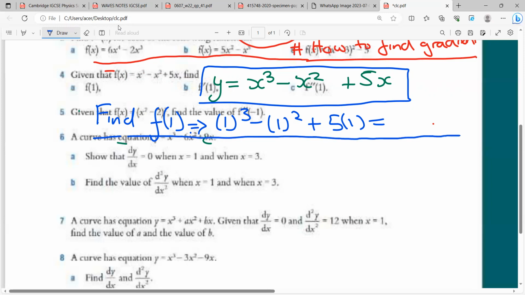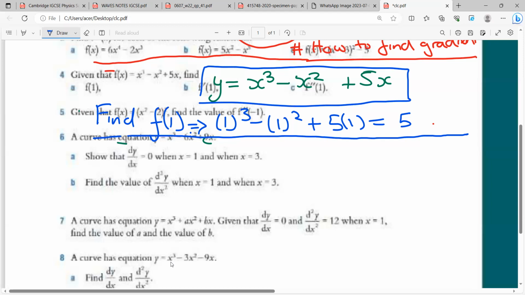Did you get the answer? All right. I'm not sure if it's bad connection or something. The answer is going to be 5. You can look it up.